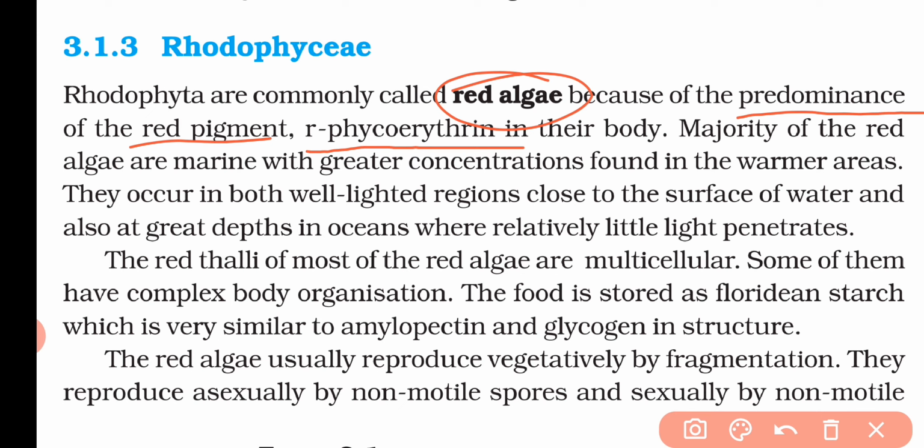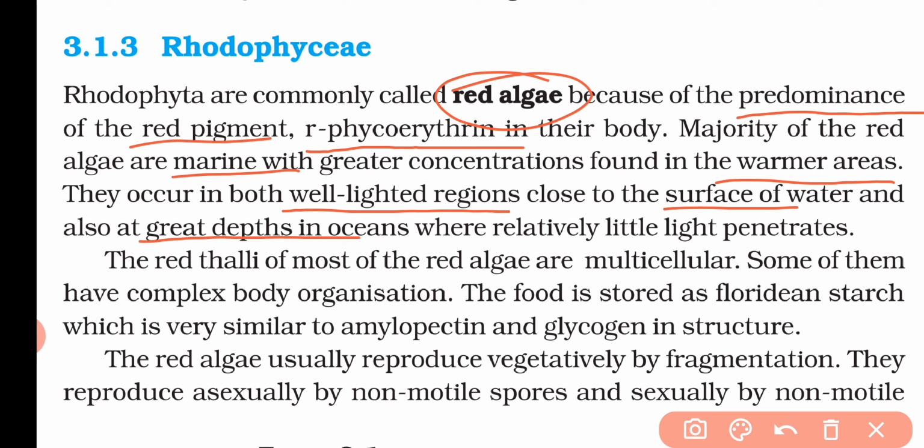And the majority of the red algae are marine, and their great concentration is found in the warmer areas. So they are basically marine algae, found greatly in areas which are quite warmer, and they can be found both in well-lighted regions close to the surface of the water, and also at great depths in the ocean where the light concentration is quite less. That means they can be found in lighted regions, and also in those regions which get less light.